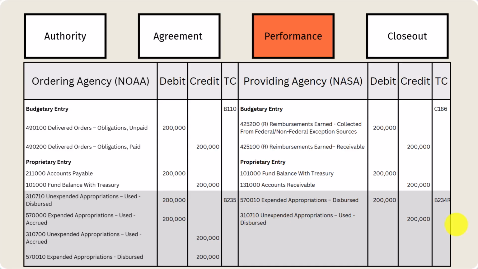Now you'll see here, we recorded that cash coming in, fund balance with Treasury. We recorded the AR being reduced as it was paid. And then we have our expended appropriations dispersed and unexpended appropriations used dispersed.